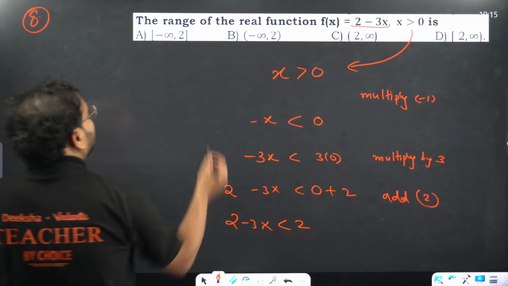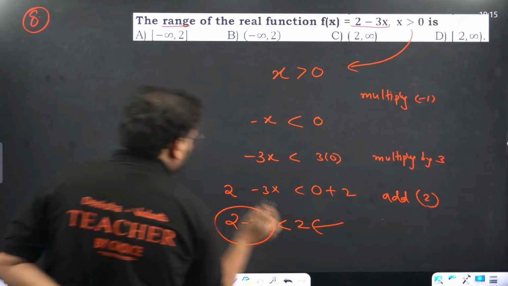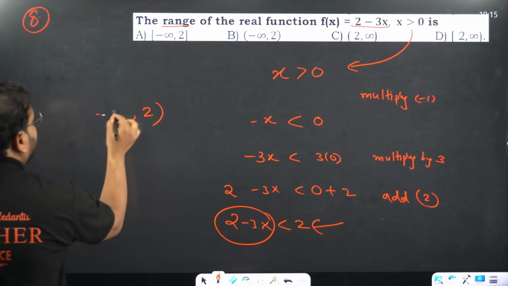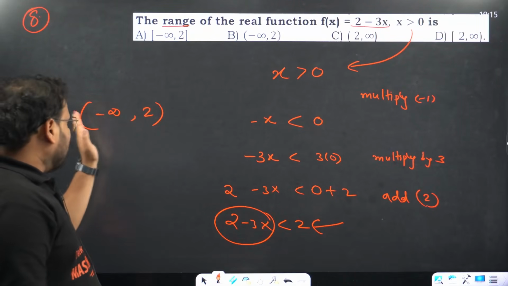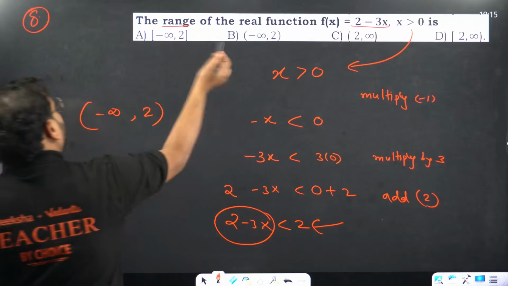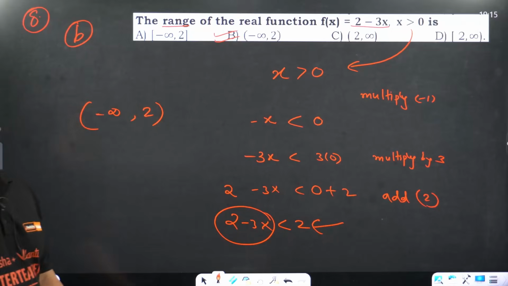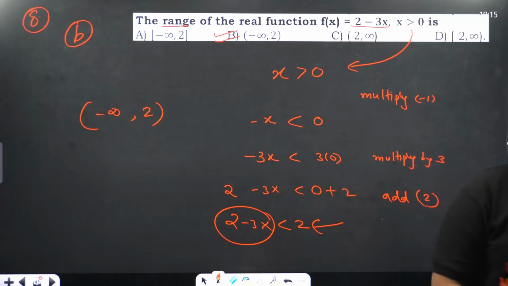It means the range, the output of this function, is always less than 2. It's 2 open bracket because this is not equal to 2, from minus infinity. Always less than 2 means minus infinity to 2. The answer is clearly option B, sir. I hope this is clear and makes sense to all of you.